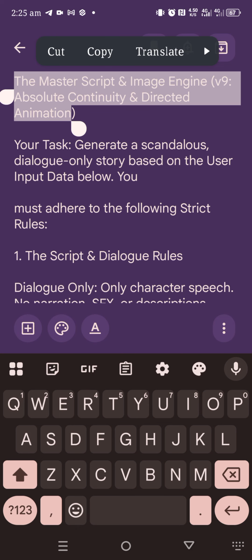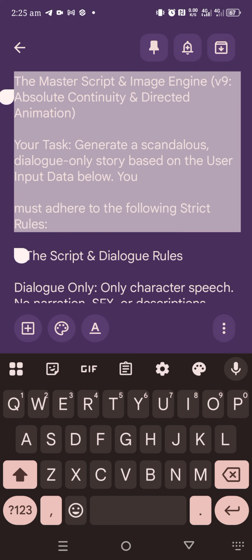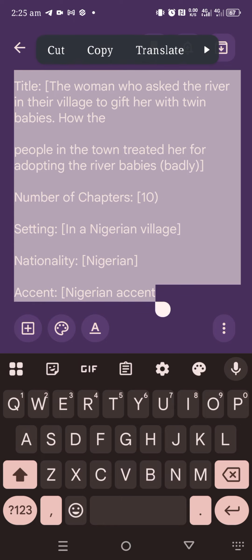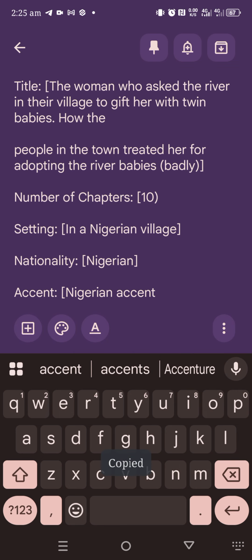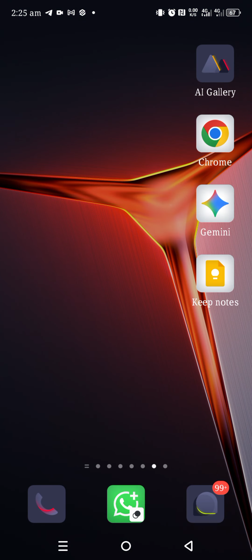All you need to do is to copy this prompt. Just copy everything. It's long because it's like a command. A prompt is a command, like you're telling ChatGPT or Gemini what you want it to do for you. So when you drop this prompt, ChatGPT or Gemini knows what they are going to do. After copying the prompt, you are going to use ChatGPT or Gemini or any AI tool that is okay for you.